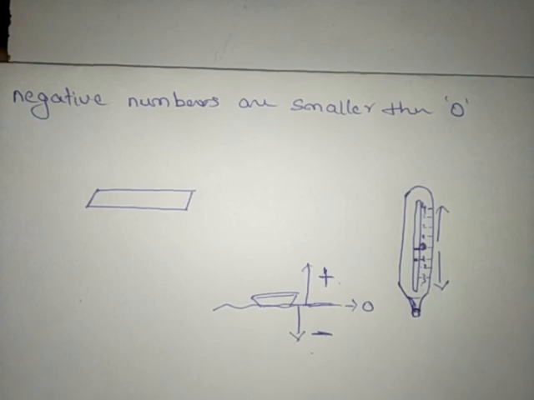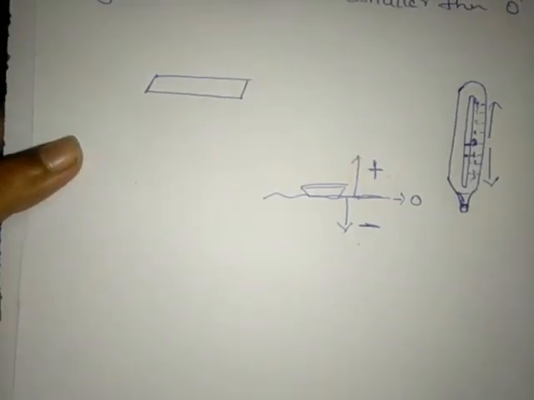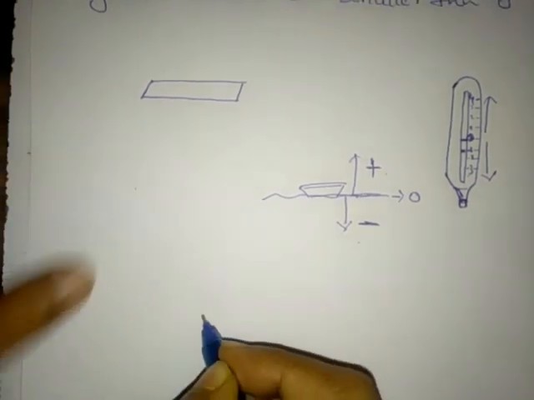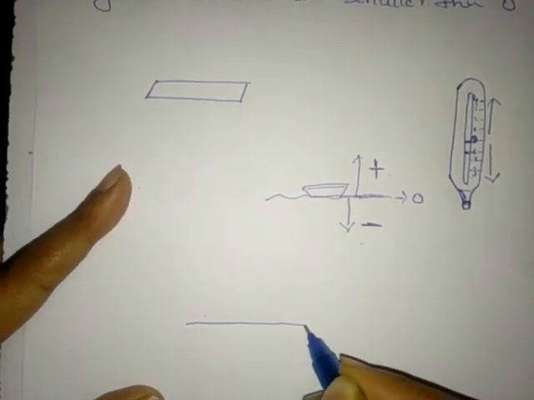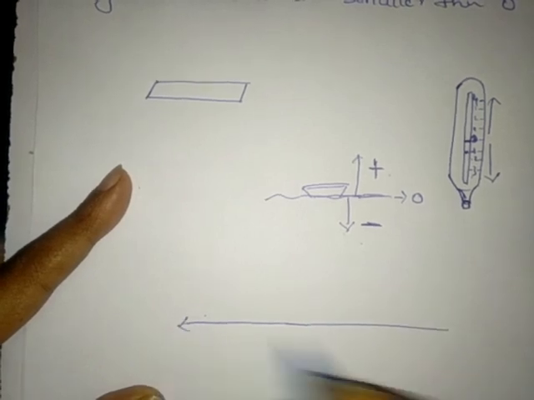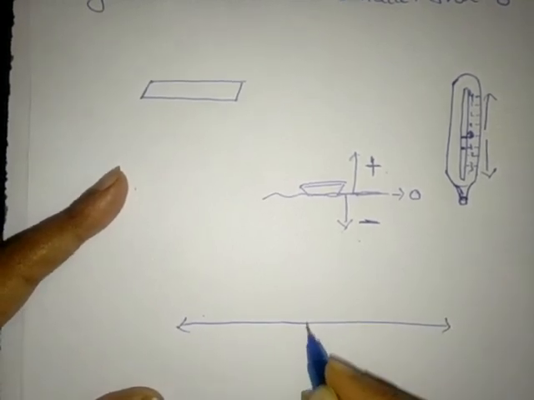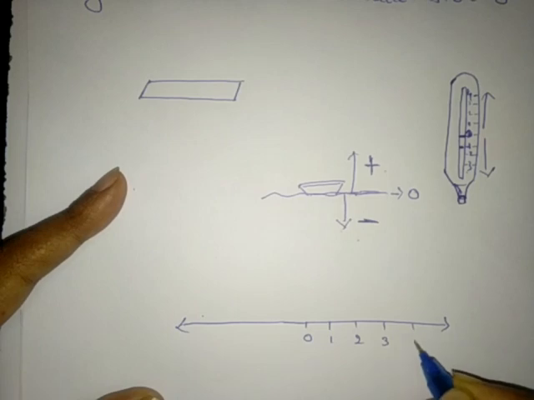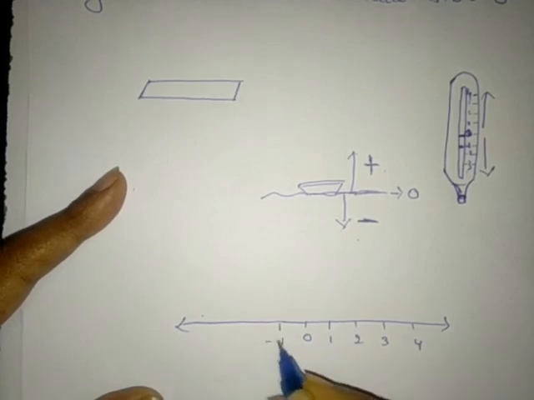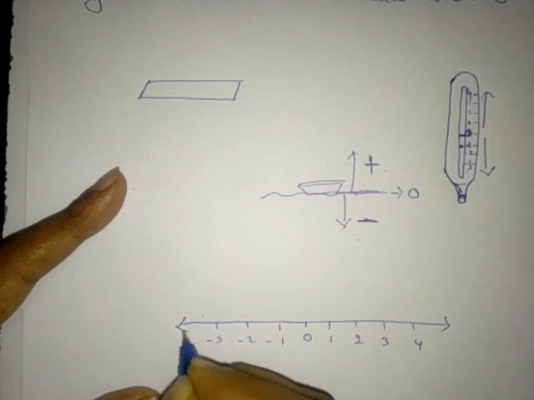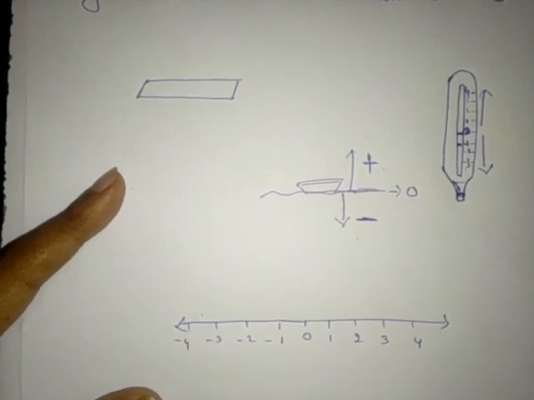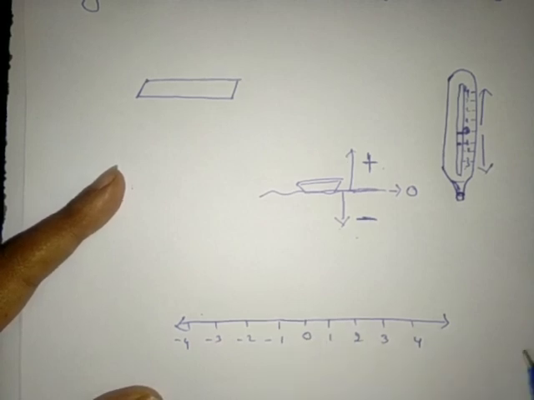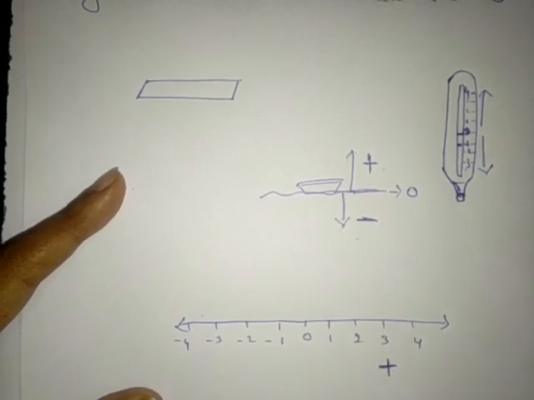Next we will learn how to represent integers on the number line. So we'll consider here a number line. As you all know what a number line is, right? This is the number line. This is 0, this is 1, 2, 3, 4, and this is -1, -2, -3, -4. We can observe, students, that the numbers present right to the 0 will be the positive numbers.